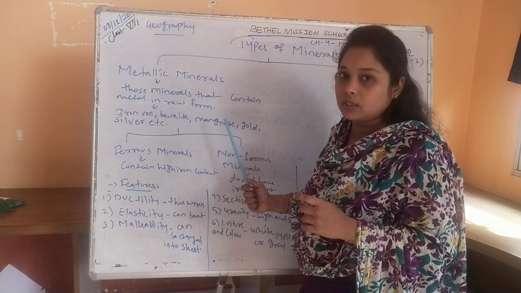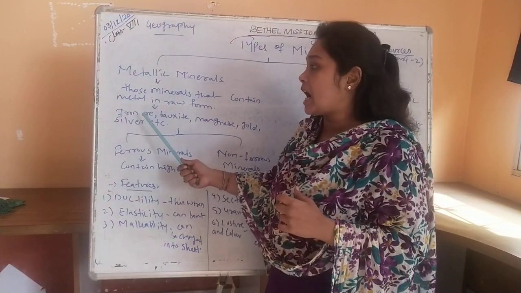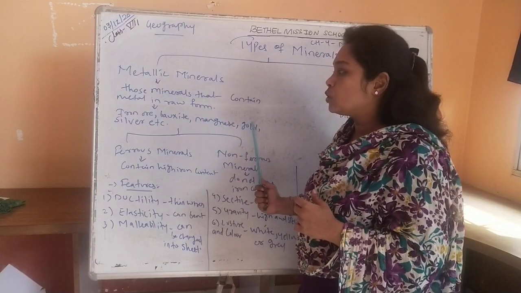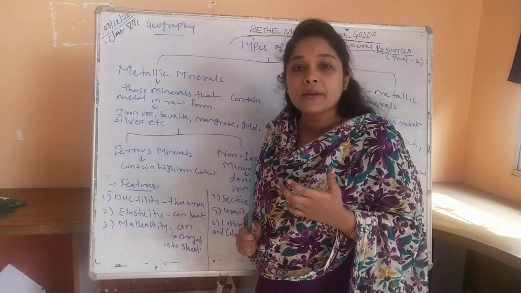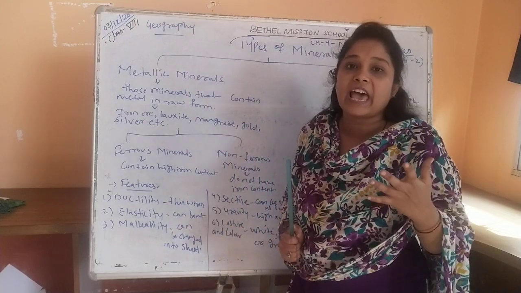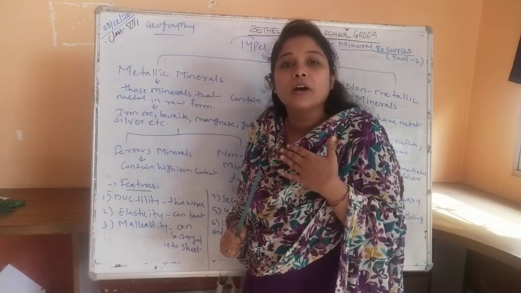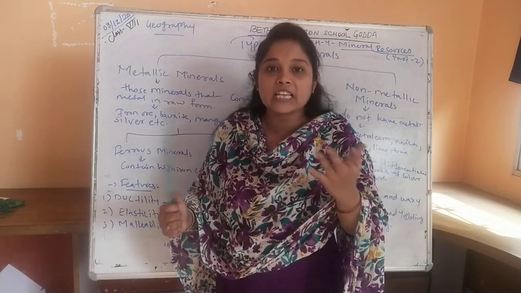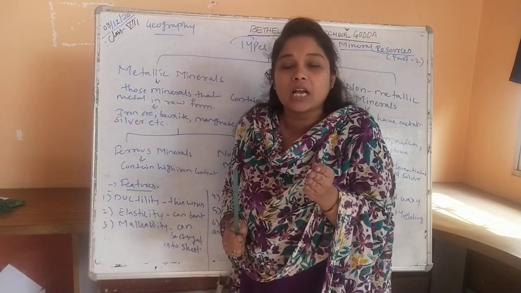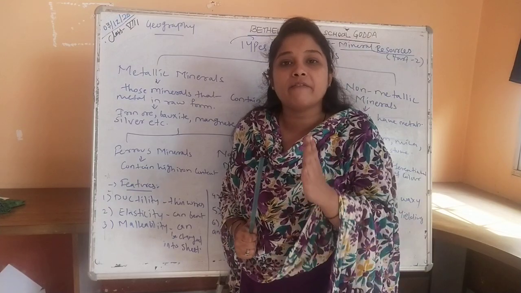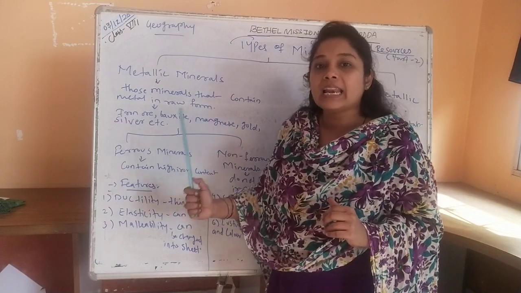When we talk about metallic minerals, examples are iron ore, bauxite, manganese, gold and silver. These are called metallic minerals because in their raw form they have metals in them. After we reshape them and impurities or dirt have been removed, some minerals retain metal content and some do not, but in their raw form they have a content of metals. That is why these minerals are called metallic minerals.